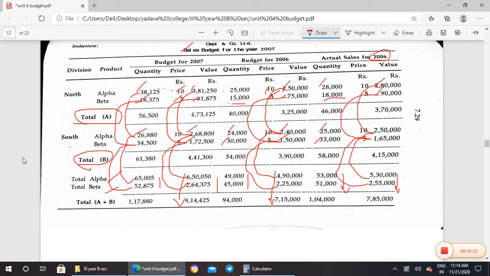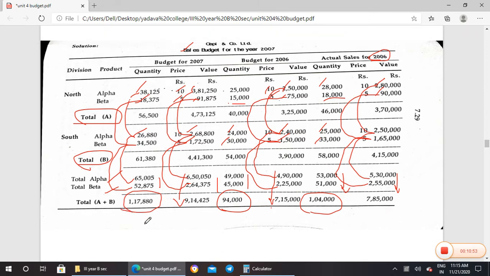When we compare it, the budget actually prepared for 2006 is 94,000 units, but 1,04,000 happened. But next year, the 2007 budget they have prepared increased to 1,17,880. This is how the sales budget will be prepared.